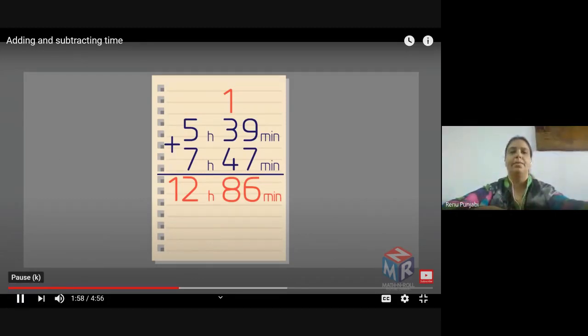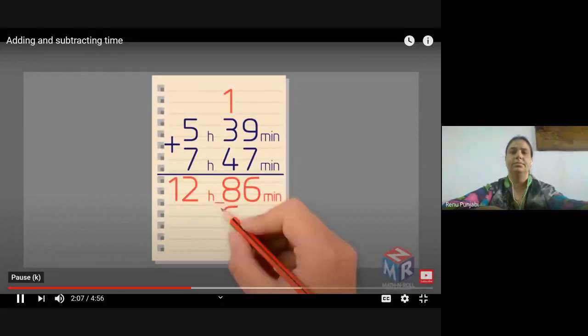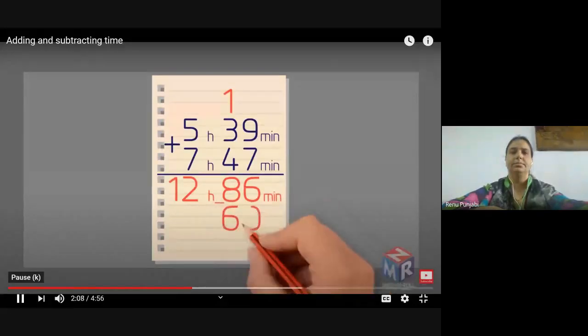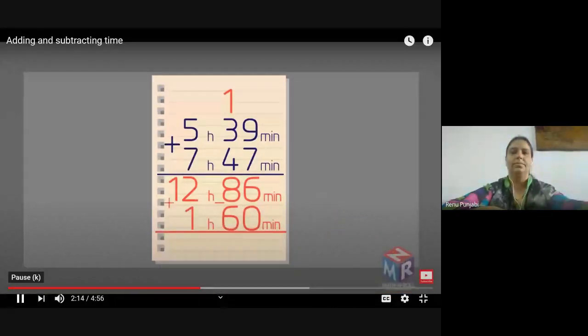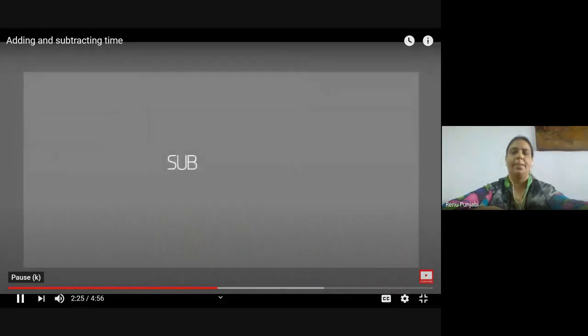86 exceeds 60 minutes, so we need to regroup these 86 minutes into 1 hour and 26 minutes. We take away 60 minutes from 86 minutes and give it to the hours. Now we have 13 hours and 26 minutes. Subtracting.